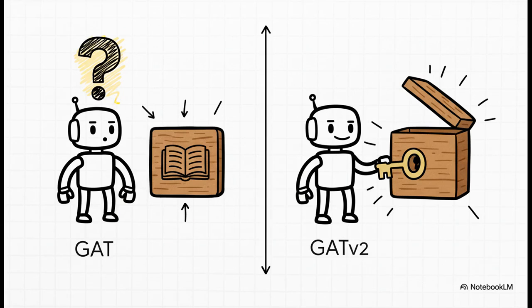Okay, so this all sounds great on paper, but how do you actually prove that this little tweak makes a real difference? Well, the researchers were clever. They created a special test problem called dictionary lookup, which was designed to be basically impossible to solve if your model could only do static attention.